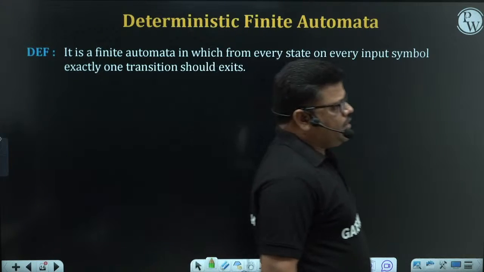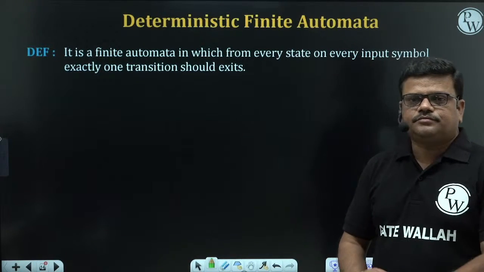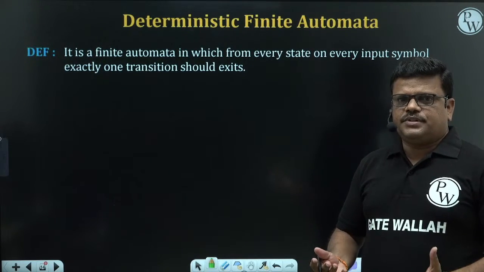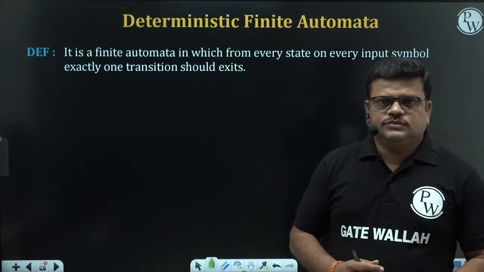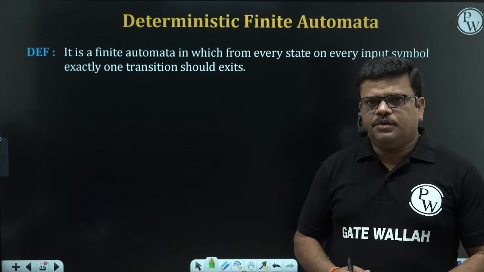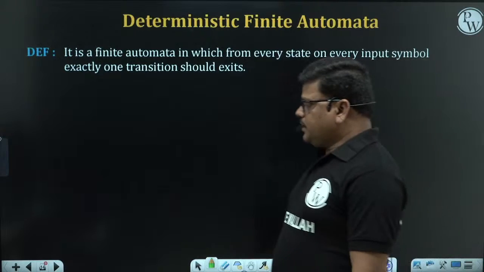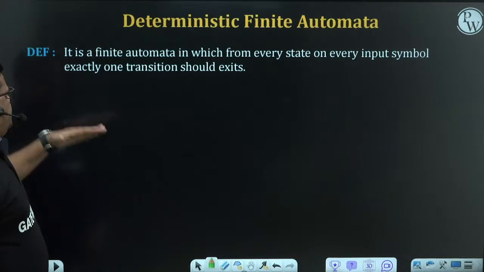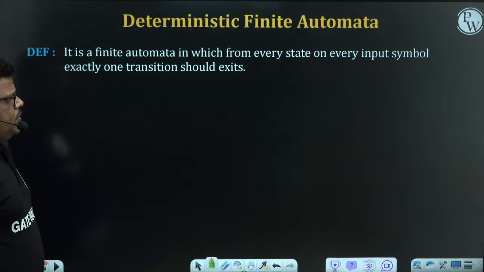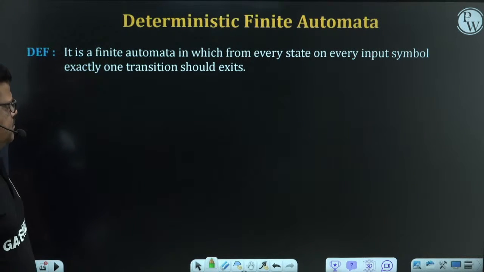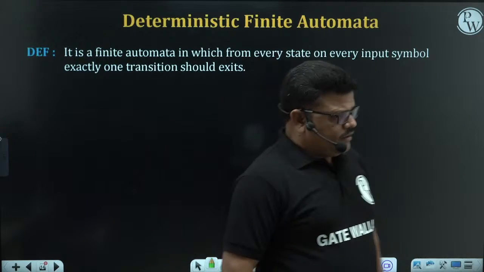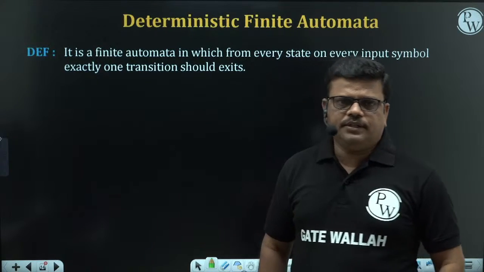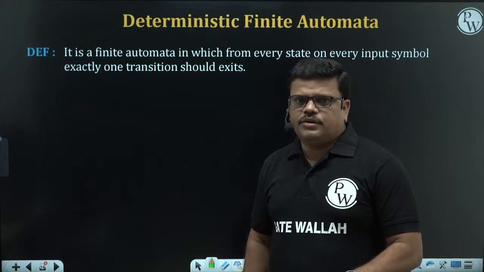Deterministic finite automata, also known as DFA. Finite automata means studying about 5 techniques. So let us start studying from the first technique, that is deterministic finite automata, DFA. This is what we have to study in deterministic finite automata. First, what is deterministic finite automata? What is DFA? Which automata is DFA, which is not a DFA?